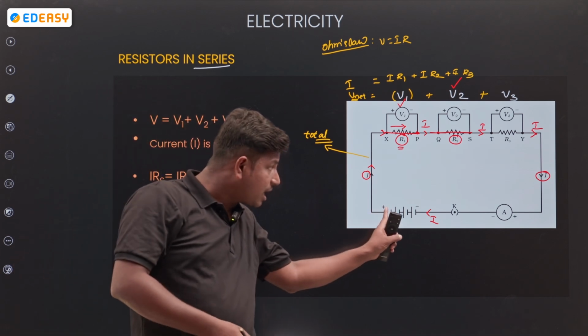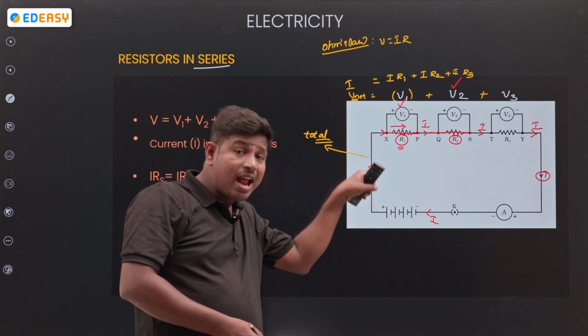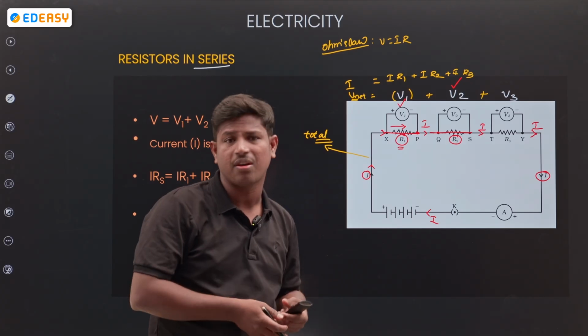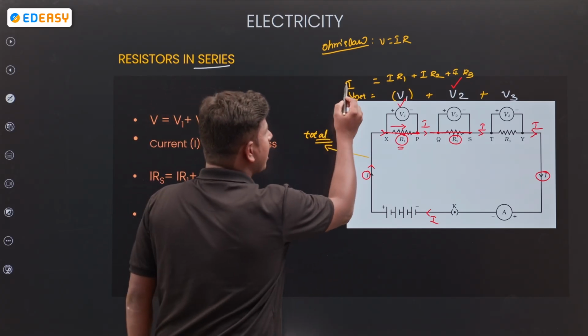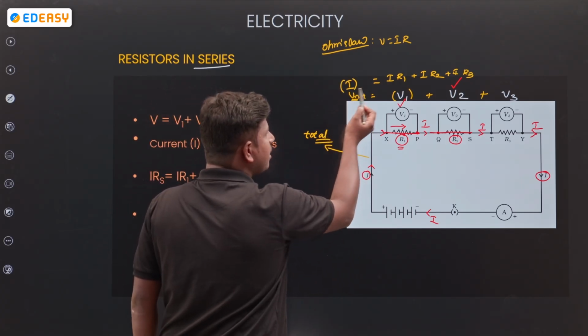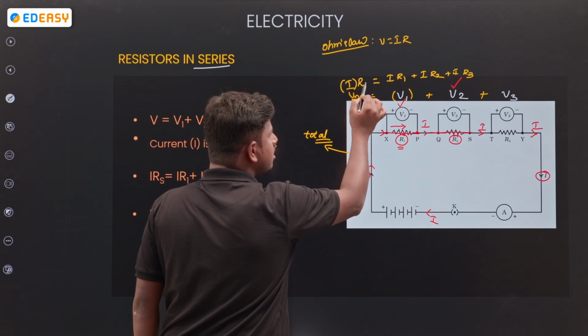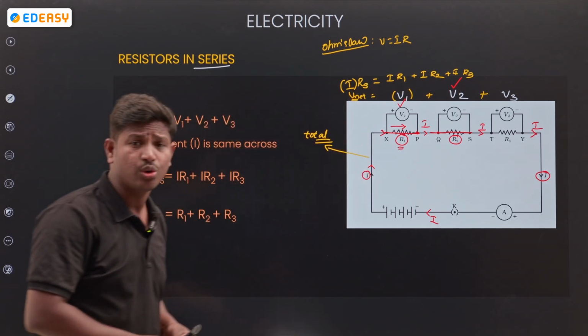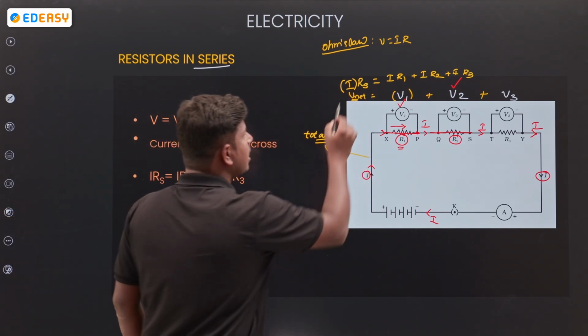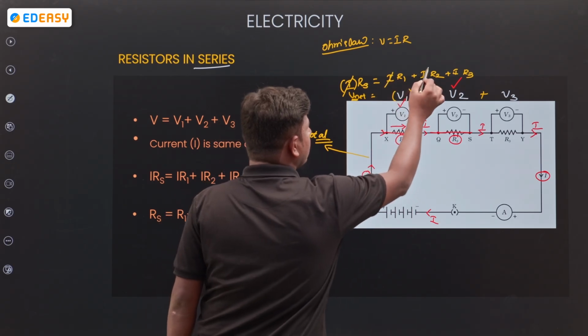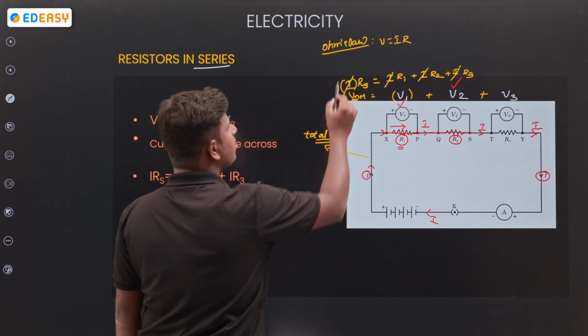The current coming out from the battery and reaching the battery is the same amount of current. I is the total current, and the total resistance in series is RS.